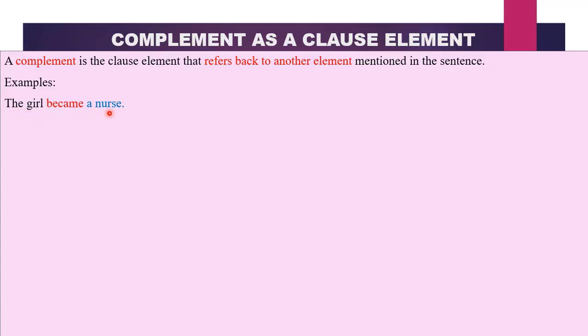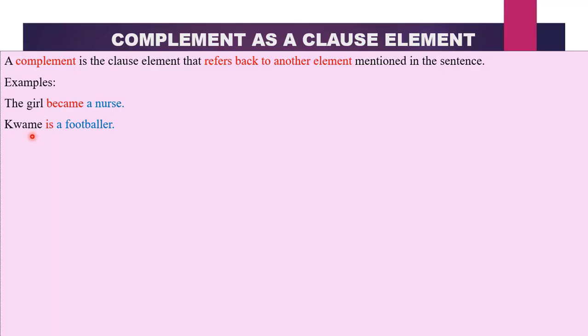Who is a nurse in this sentence? It is the girl. The girl is who in this sentence? A nurse. Therefore, a nurse refers back to the girl. It is playing the role of a complement. It is not suffering from an action. There is no action. Become is not an action. Therefore, a nurse is not an object. It refers back to the girl. It becomes the complement of the girl.